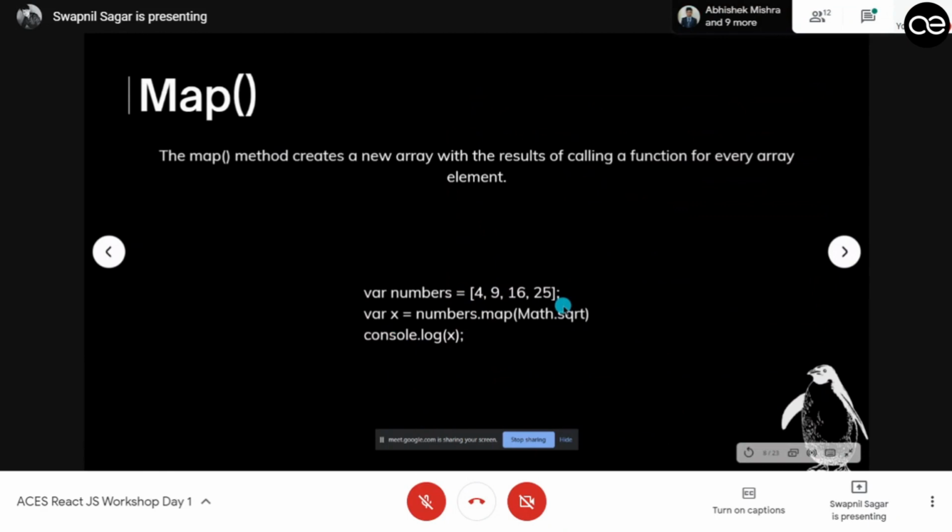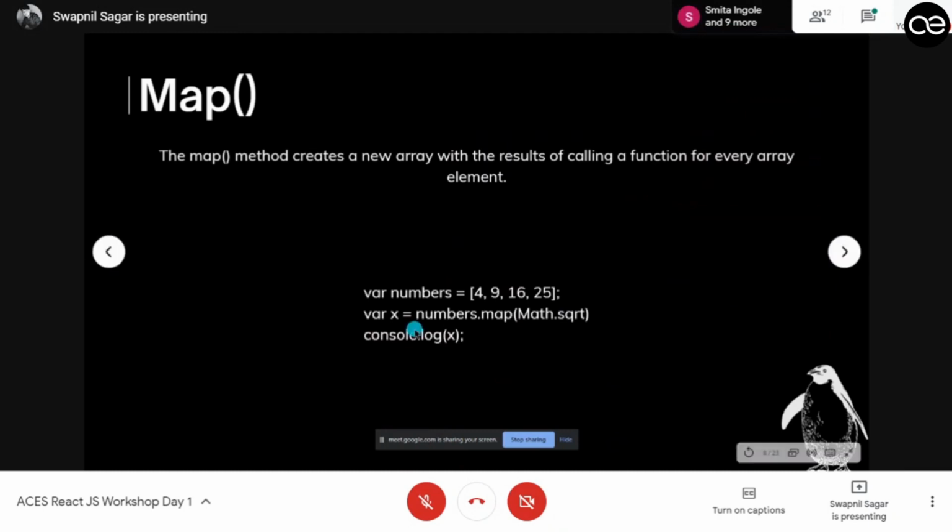The next is map. Map is what we use to iterate through an array, but it is not just that. Whenever we define an array, store it in a variable, and use the map method on it, whatever function we define, it will iterate through all the elements and execute that function on each element.